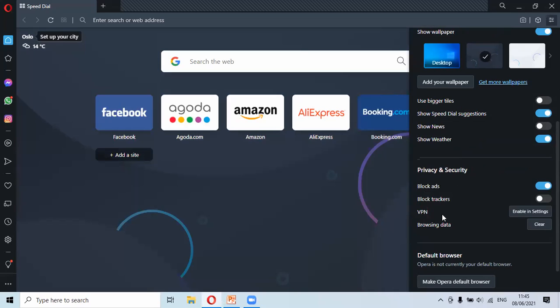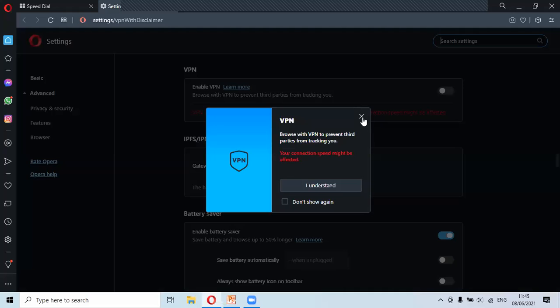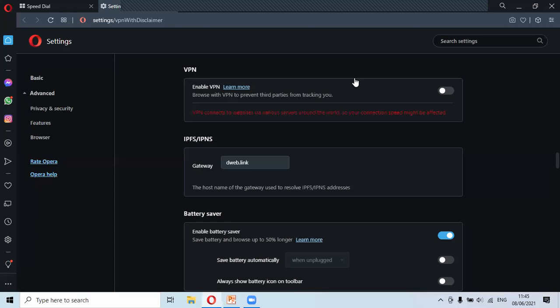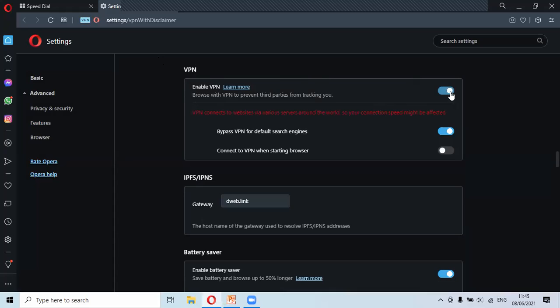So here, coming to the VPN. This is an important feature in Opera web browser, and it's absolutely free. So let me enable it and show you. Yeah, so this is the VPN section. I'll just enable it. As you can see here in the URL section, on the left hand side, a VPN symbol has appeared. This symbol signifies that now you're anonymous and you cannot be traced. So let me just disable it.